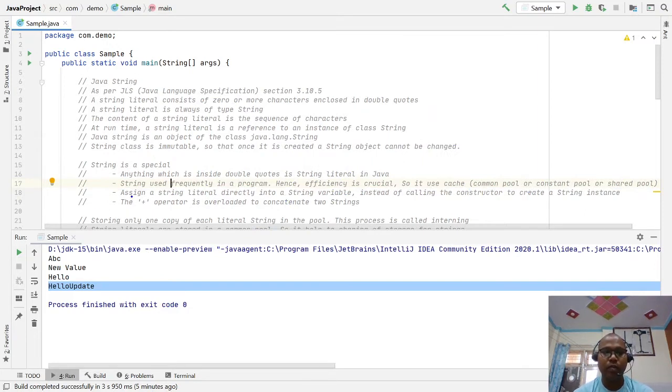You can also assign a string literal directly to a string variable instead of calling a constructor to create a string instance.